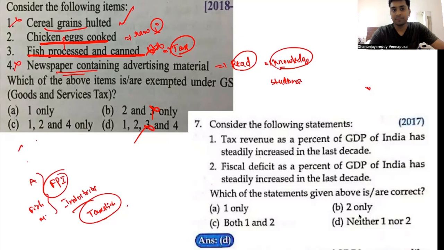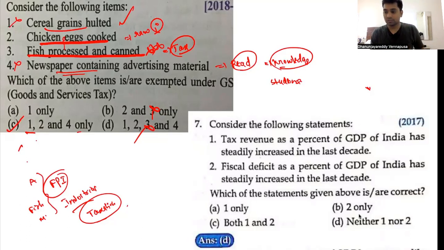So if you remove 3, at least 1 and 4 we can guess. So 1 and 4 is present here. C is correct. So what is my strategy? Whenever you don't know something, know what structure of tax is present, and then try to derive the question answers.